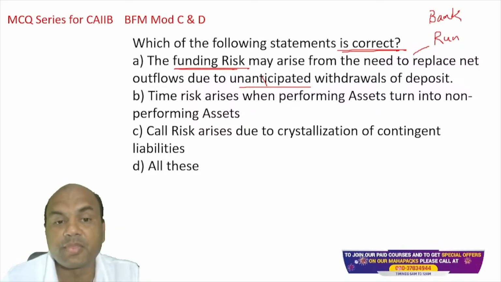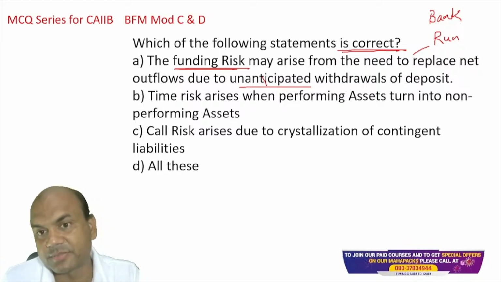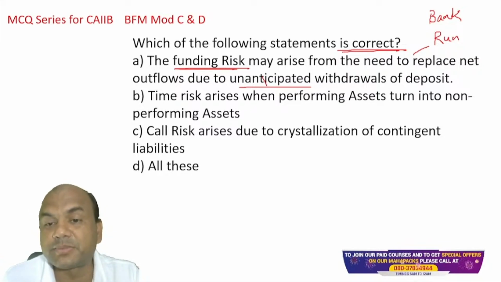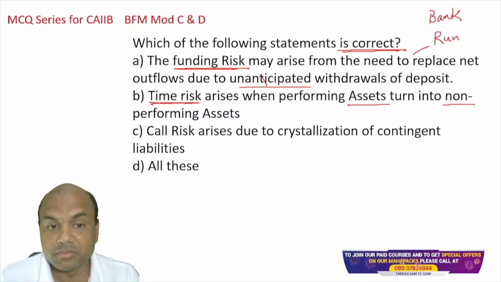Let's see. Time risk arises when the performing assets turn into NPAs. So my performing assets become NPA. So time risk means what? On the required time, I may not get the payment. So that is time risk.